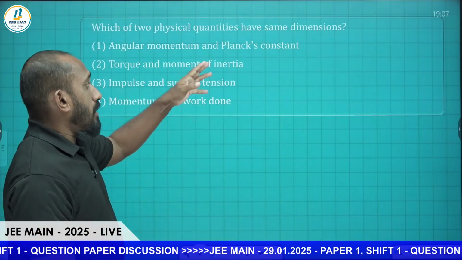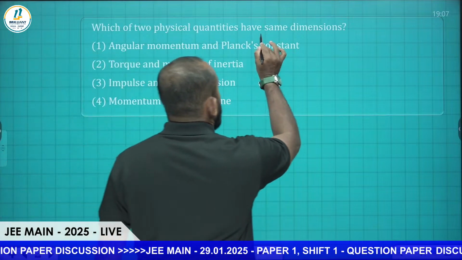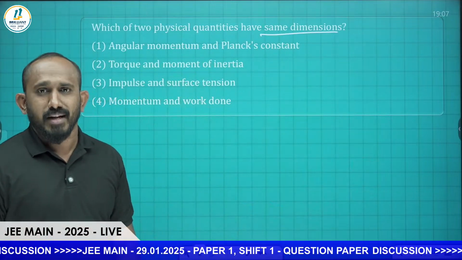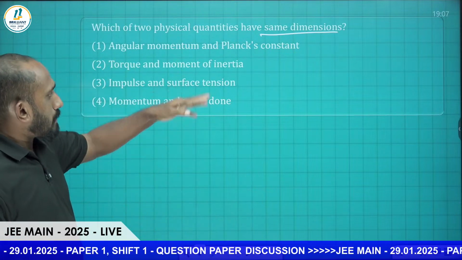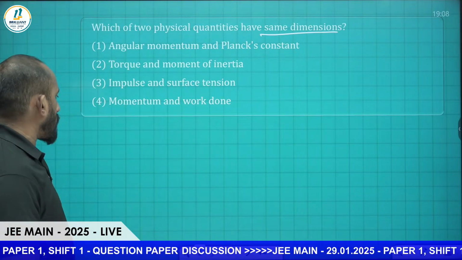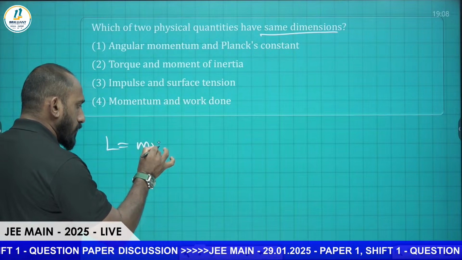Which of the two physical quantities have the same dimension? So which have the same dimension is the question. Again from dimension analysis. See, two questions came in today's shift 1: angular momentum and Planck's constant. Check that one. Angular momentum, we know L is equal to mvr.